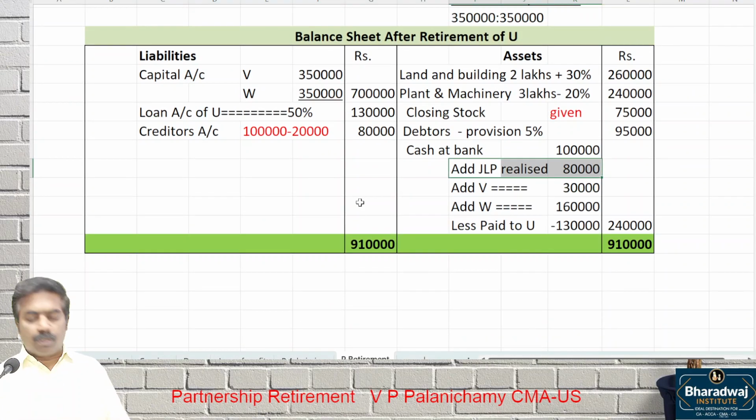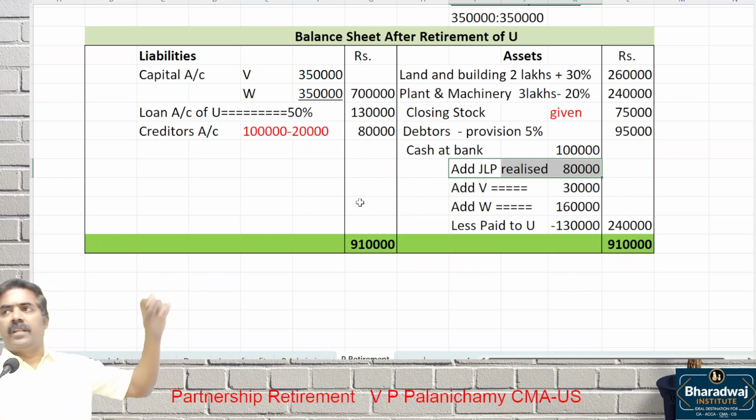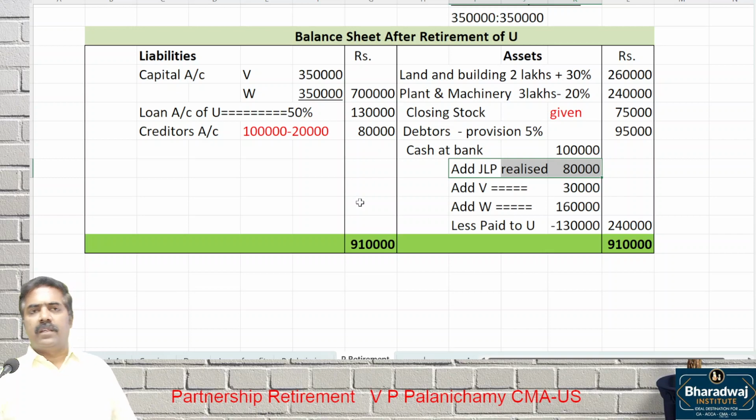You must go through all the adjustments at least twice or thrice to understand, then we can solve. Read the balance sheet first, read all the adjustments. A, B, C, D like that, adjustments are given. Please go through that, then we will solve.